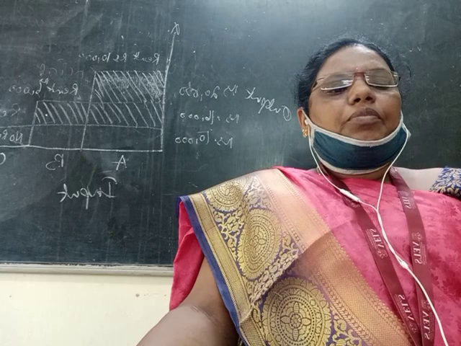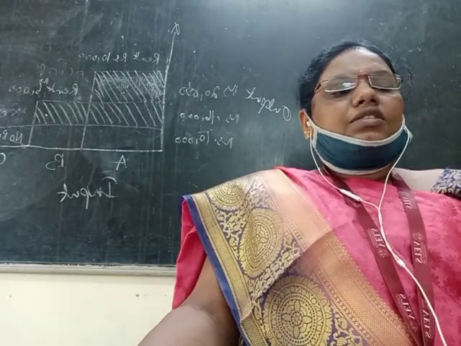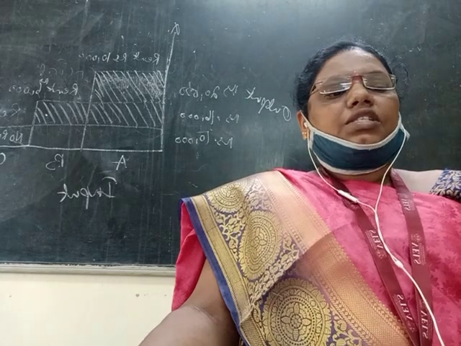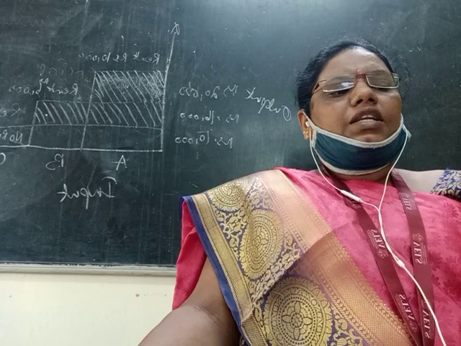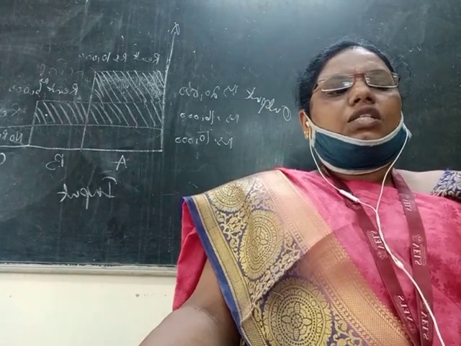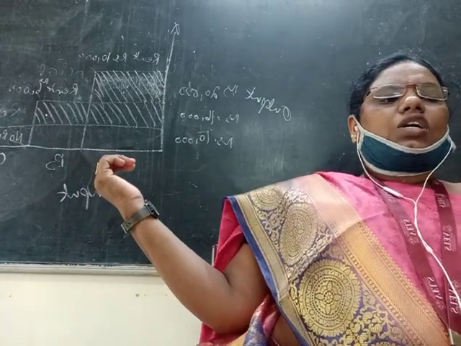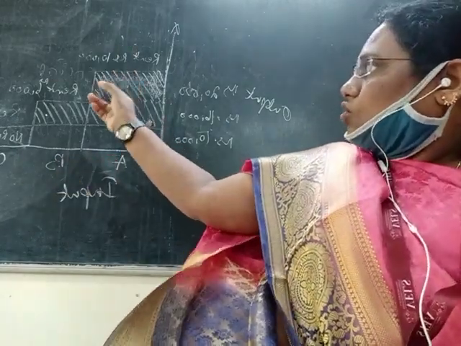The A, B and C grade lands are assumed to be cultivated in the same manner with equal efficiency. A and B, being superior in fertility, yield a surplus over C. This figure is an illustration of the concept of rent as surplus which we have discussed. So see this one, the rent is rupees 10,000.